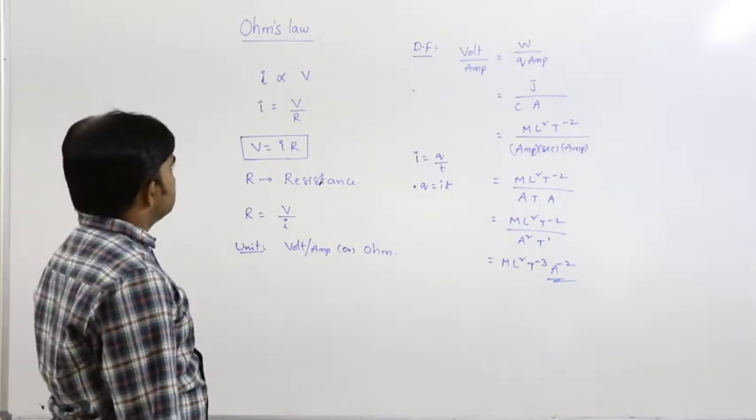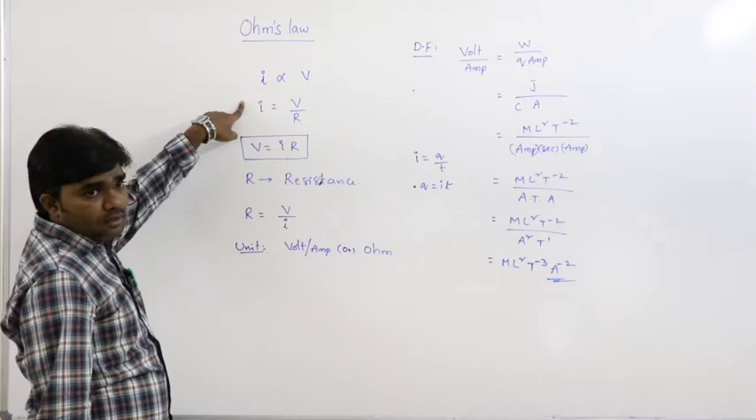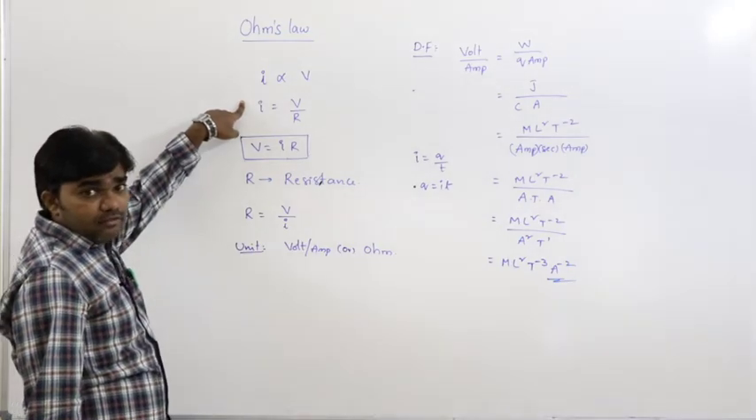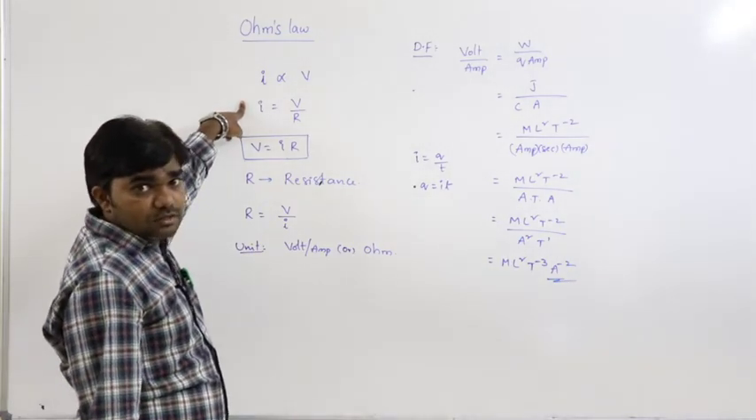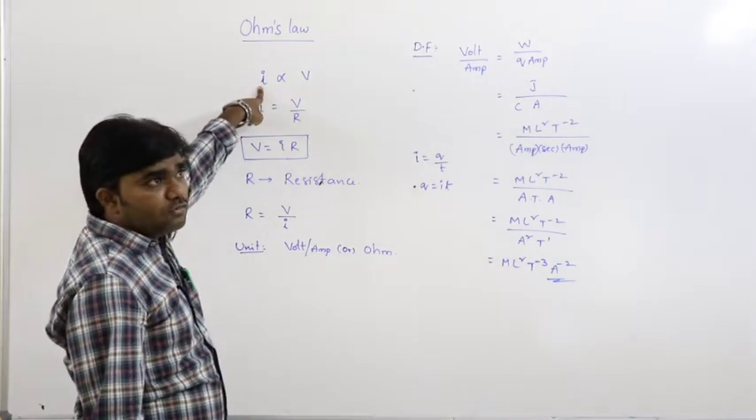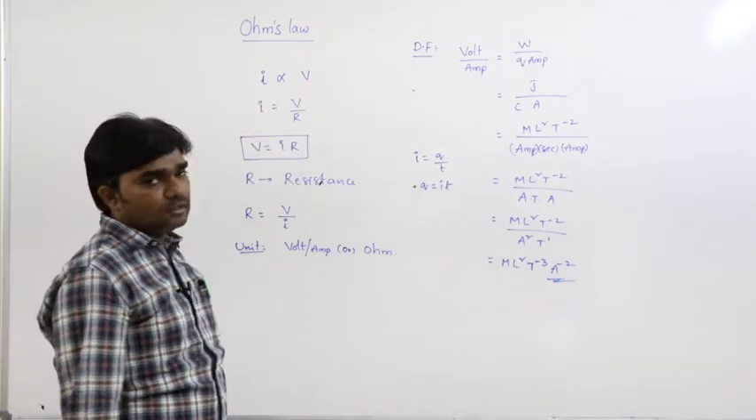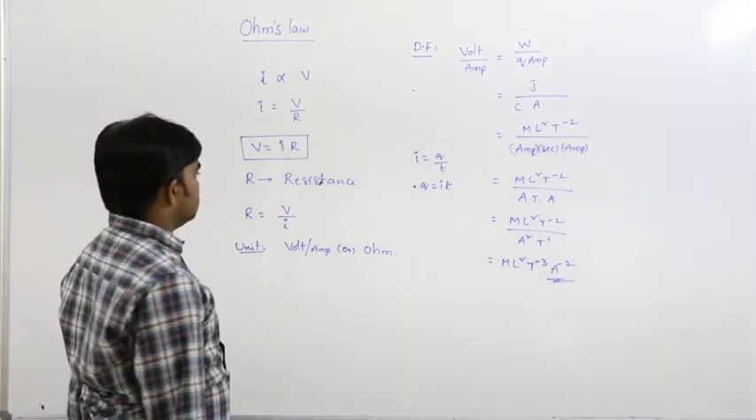And this is Ohm's law. How can you define Ohm's law? Under the given particular conditions and at constant temperature, the rate of flow of charge is directly proportional to the potential difference across the conductor.